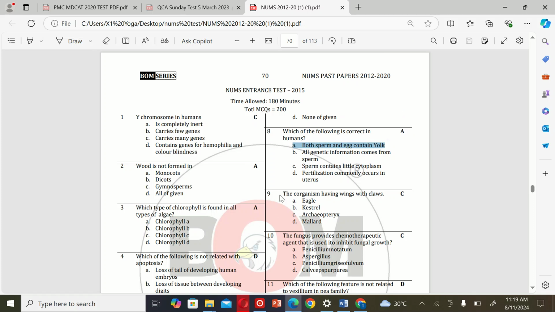The next MCQ is: the organism having wings with claws. A. Eagle, B. Kestrel, C. and D. Mallard. So the correct option is C.